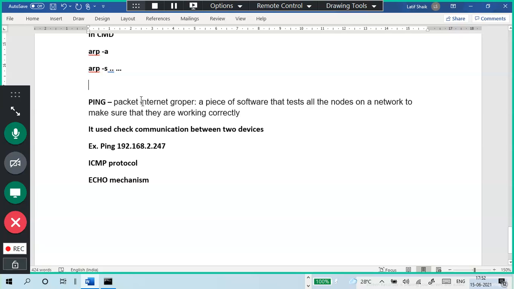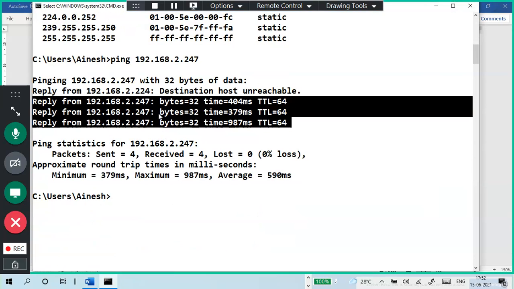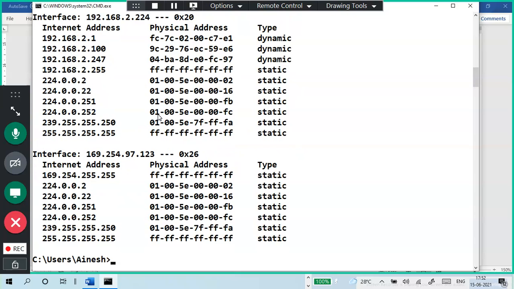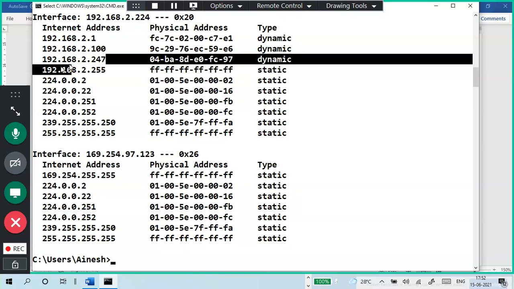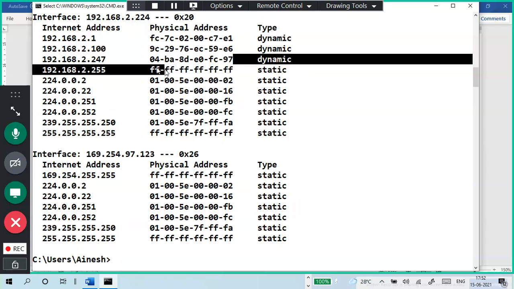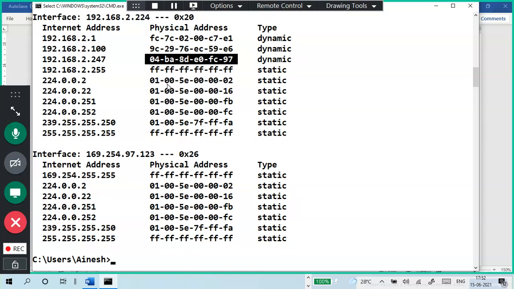Okay, Address Resolution Protocol is pending, right? So I did a ping. I sent a packet and received a packet, so the important thing is the received packet. Now arp hyphen a. Now can you see, this is the IP address of my mobile phone, and this is the MAC address of my mobile phone. Look at the MAC address which is highlighted. I will verify it from the mobile phone.